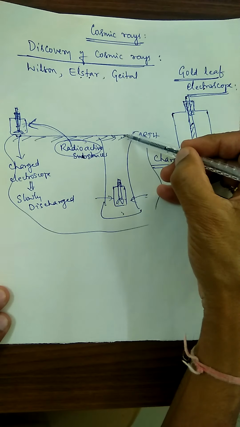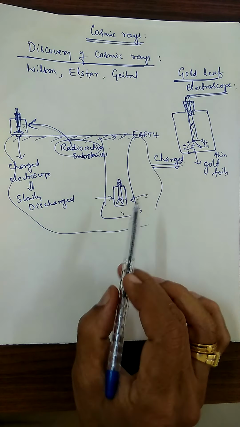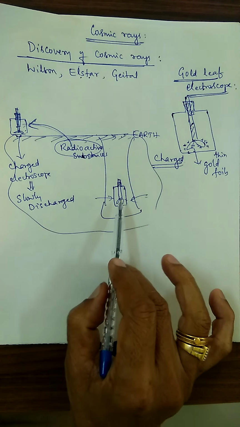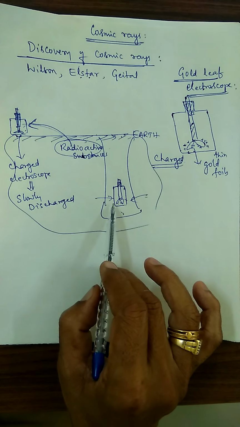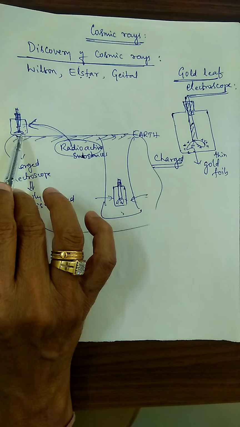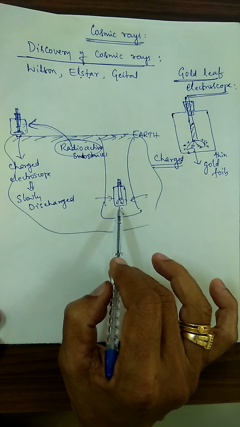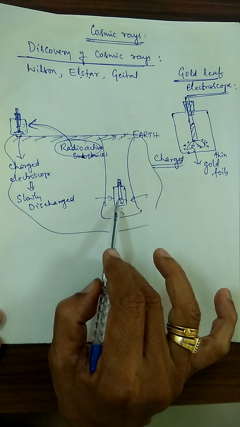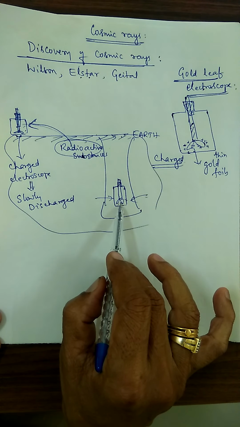Inside the Earth crust, if you keep the gold leaf electroscope, the charge is not going to decrease much. On the Earth's surface it decreased, but inside the Earth crust the decrease is there, just very small. If radioactive substances were acting on it, the charges would decrease, and the decrease must be more. But here the decrease is very small.